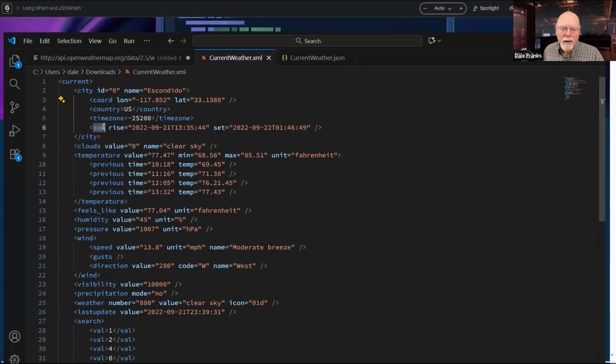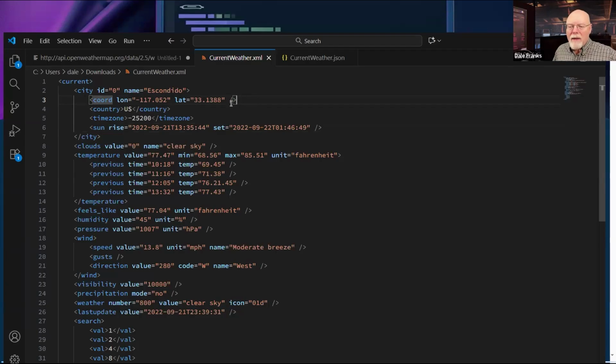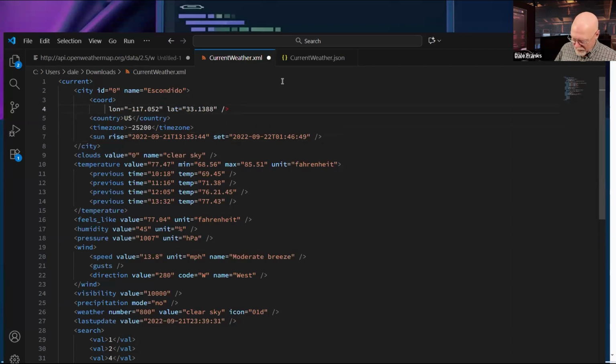Similar here for sun. I've got sunrise and sunset. So I have two separate attributes of sun. What this type of closing tag allows me to do is just include all of those attributes in coord. Now, this is a shortcut. It is equally possible that I might see this written as coord, and then we'll tab in here and we'll go delete and we'll add an opening tag here, lon, and a closing tag here.